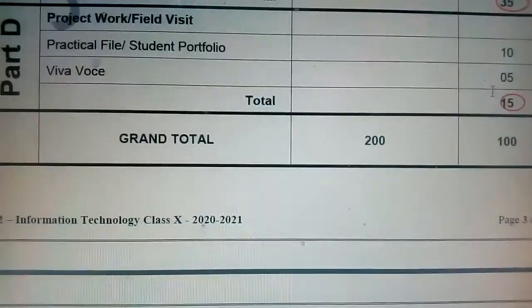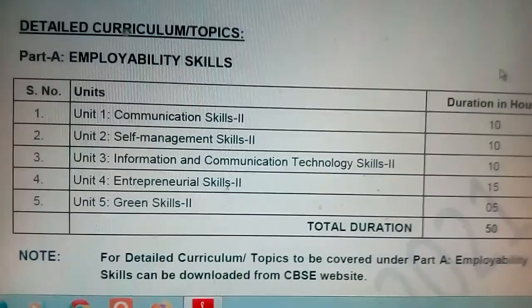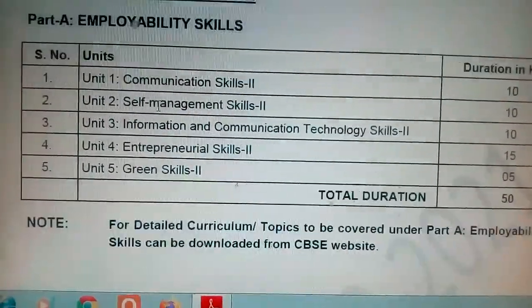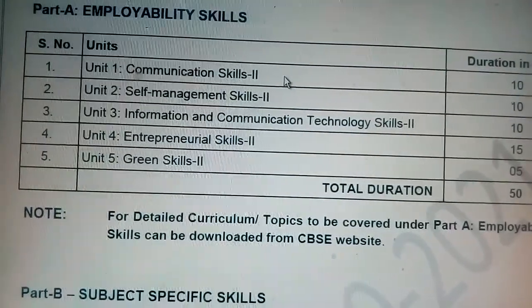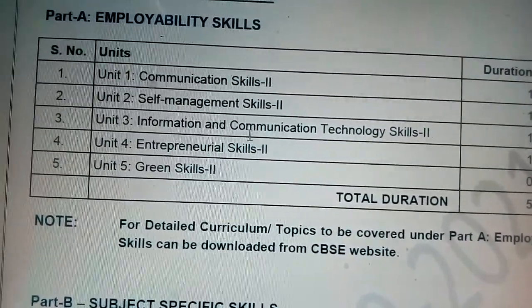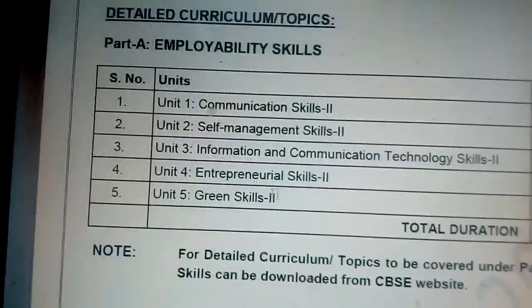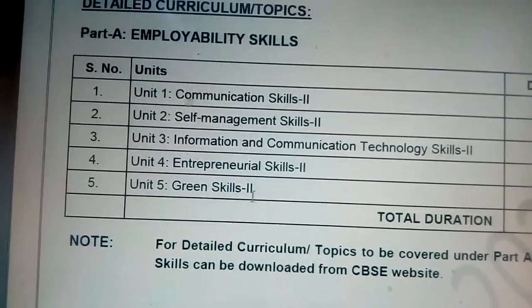Now we will see in detail. First, employability skills. Here we have not done all chapters. Employability skills, Unit 1 communication skills. Unit 2 self-management skill. Unit 3 ICT skill. Unit 4 entrepreneurial skills. And Unit 5 green skills.